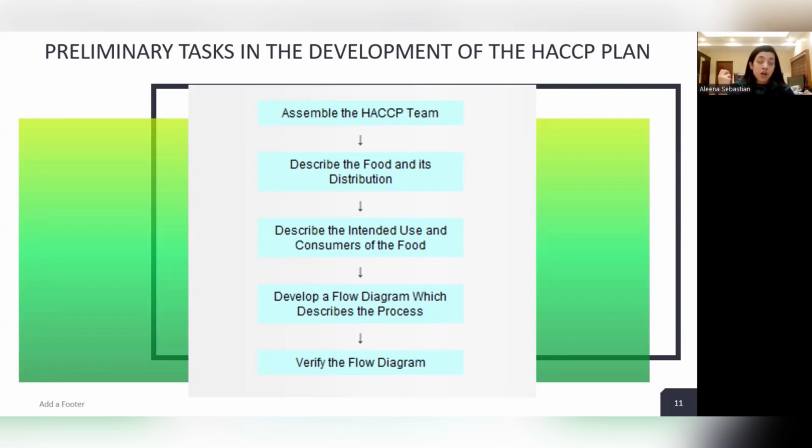For example, there will be a person from the microbiology section, a person from quality assurance, and an engineer who will know much more about the equipment, the design of the equipment, like that. So there will be a HACCP team leader also.